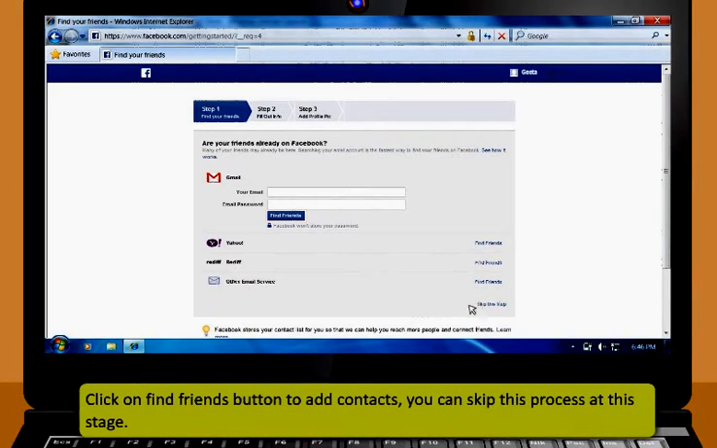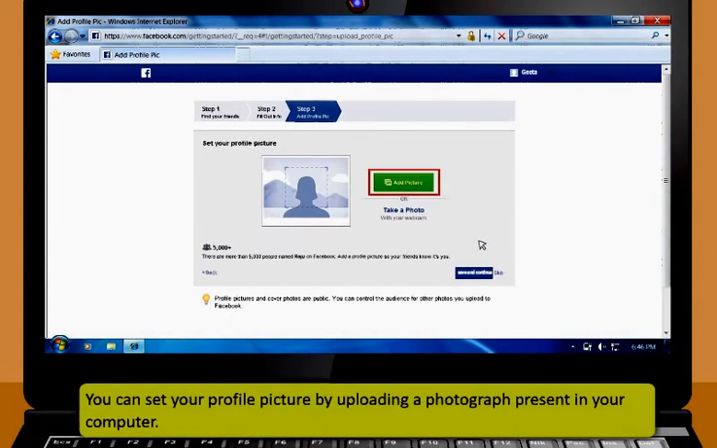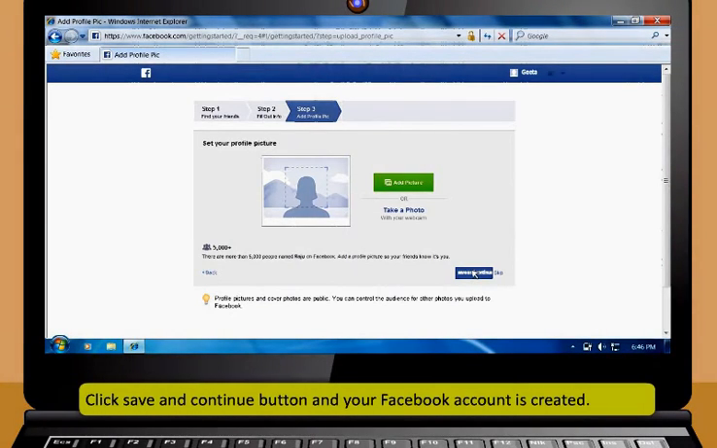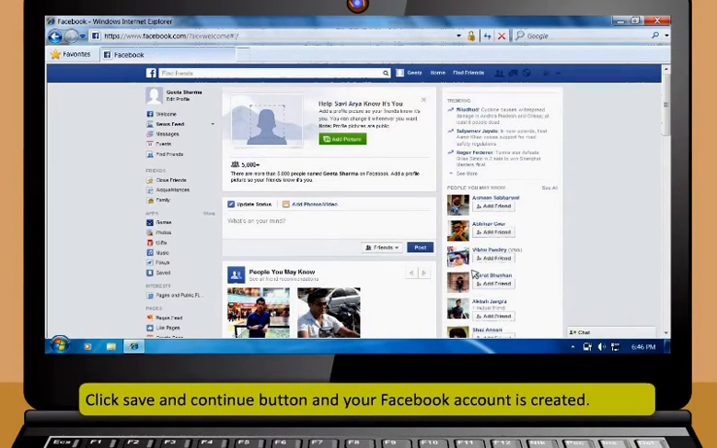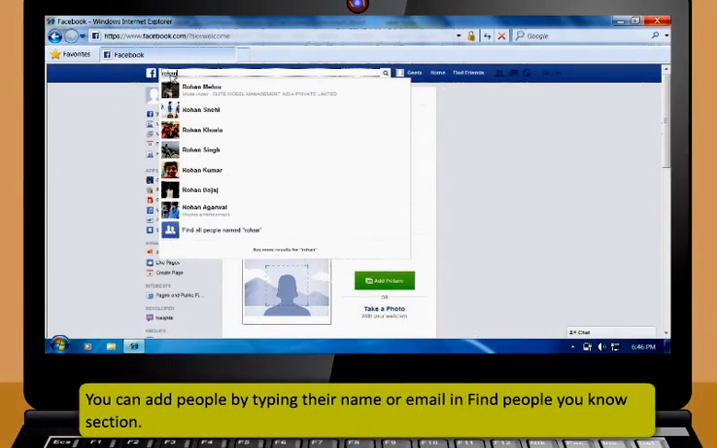You can skip this process at this stage. Next, fill out the profile information page. You can skip this process as well. You can set your profile picture by uploading a photograph present in your computer. After that, click the Save and Continue button and your Facebook account is created. You can add people by typing their name or email in the Find People You Know section.